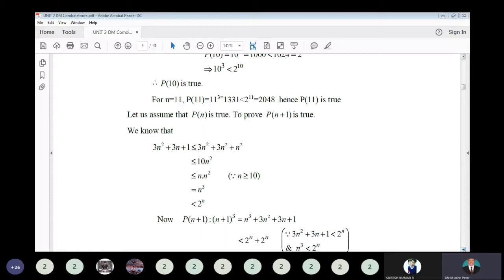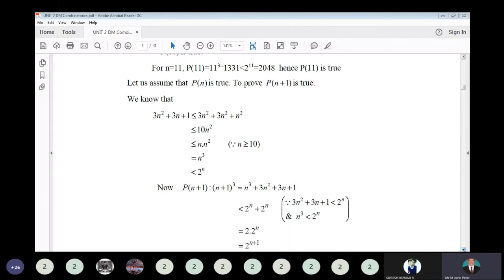As it is, instead of 3n take it as n square, and instead of 1 take it as n square. If you put it, automatically the right hand side value is greater. So that is equal to 10n square. So here 10n square, okay, so instead of 10 we have to put n. So that is n cube. So that means less than 2 power n. So as per the given case, that is less than 2 power n. Given P of n we are using.